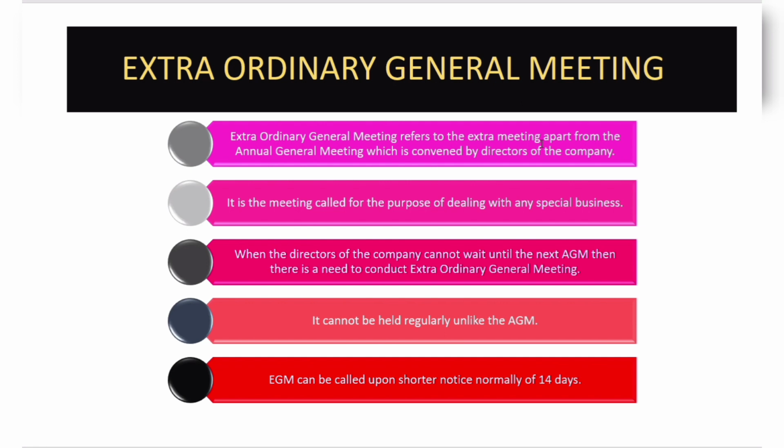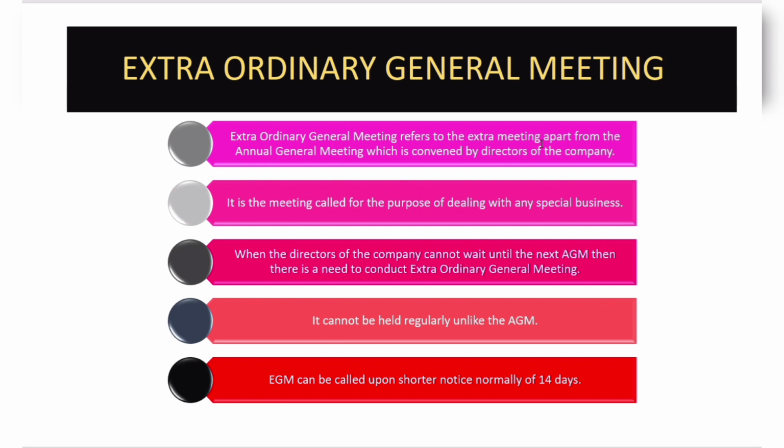That meeting is called the extraordinary general meeting. It is not so regular unlike the AGM, but in certain cases, not necessarily emergencies, an extraordinary general meeting will be held. If you read out these points, we'll understand more clearly.